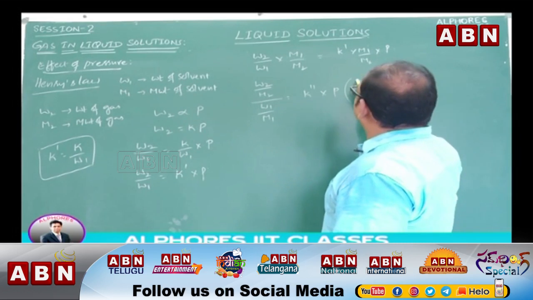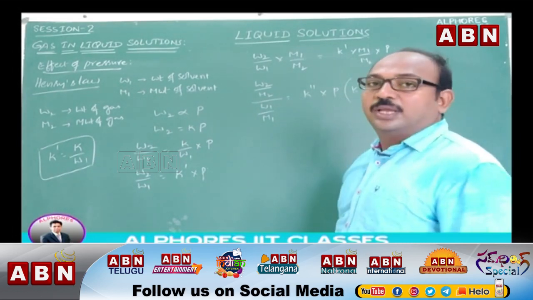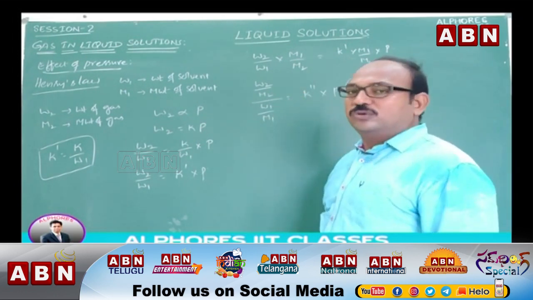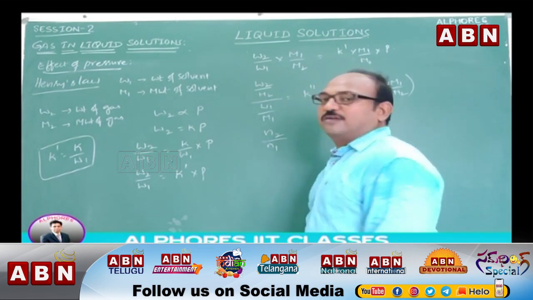Here K double dash is nothing but K dash into M1 by M2. Here W2 by M2 is nothing but the number of moles of solute, and W1 by M1 the number of moles of solvent.